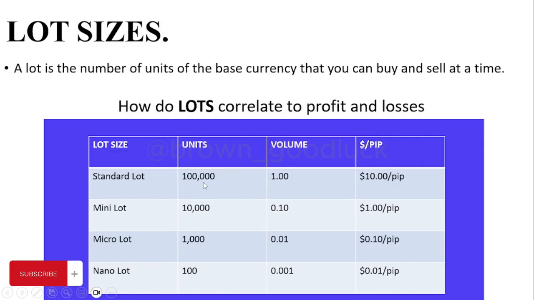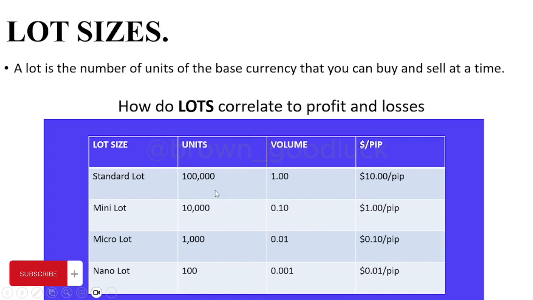So imagine we are going to buy rice, and the money I have can give me 1 bag of rice, but the money you have can give you 10 bags. So you accumulated more volume, more units, than I because of the volume you have. The volume there has to do with your what? The money, your pot, your buying power, right? So once you're using one lot size to trade, it simply means you're buying 100,000 units of that particular currency, and one pip will give you $10.